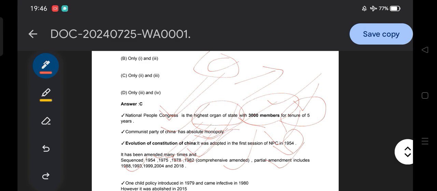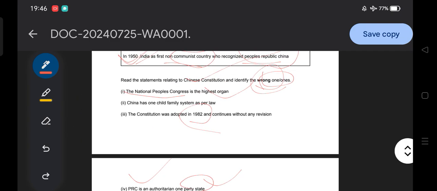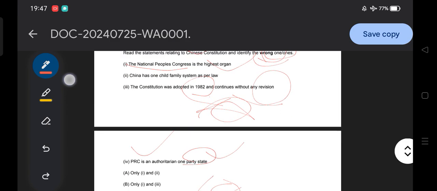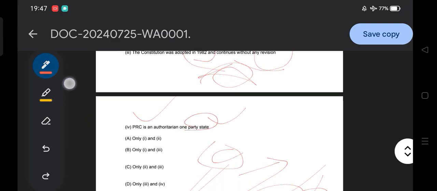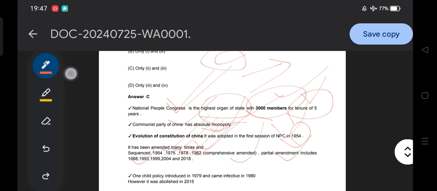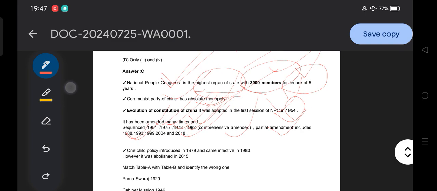So we can say that till 2008 there have been multiple amendments, but this option talks about 1982 and continuing without any revisions. So after 1982 there is no revision or amendment. Amendment means revisions, but they say there is no amendment after 1982. It was wrong, because we have seen that the amendments took place in 88, 93, 99, 2004 and 2008.